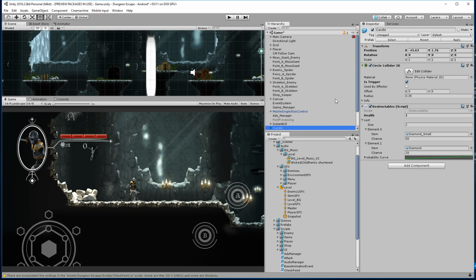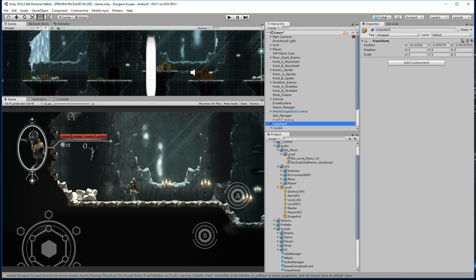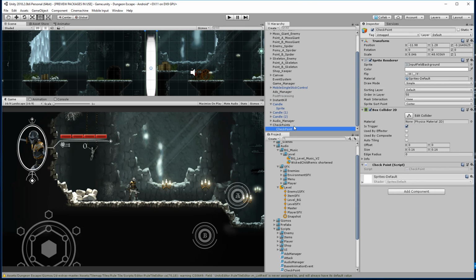And then now all I have to do is turn it into a prefab, and I can duplicate this checkpoint, and there's nothing specific about each individual checkpoint, and I already created a full checkpoint system. So pretty easy. Once Unity finishes here, all right, let's go ahead and test this out.